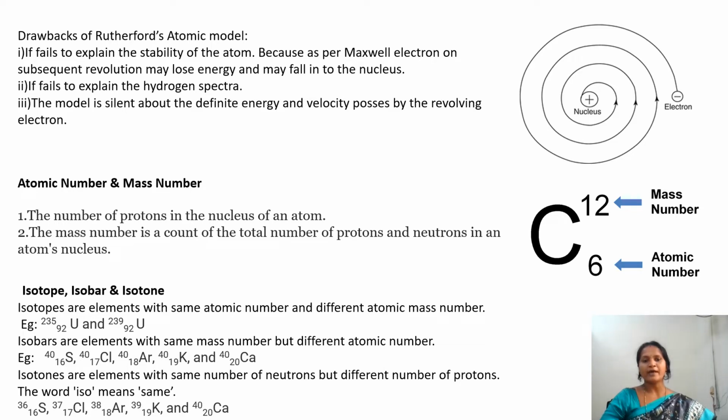Isobars are elements with the same mass number but different atomic number. Just like argon 18-40, calcium 20-40. And isotones are elements with the same number of neutrons but different number of protons, like argon 18-38, potassium 19-39, calcium 20-40, likewise.